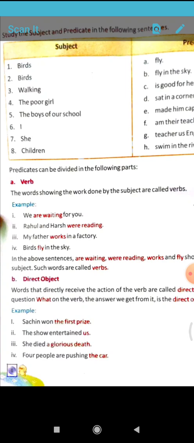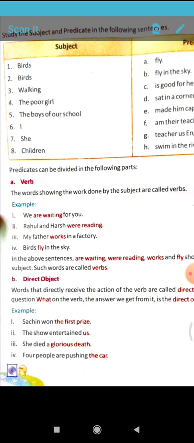Bought, and after that, direct means directly referring. Ram bought what? A book, that will be the direct object, and the indirect object is for me. Like this we have to understand.